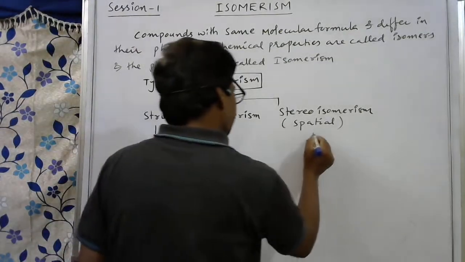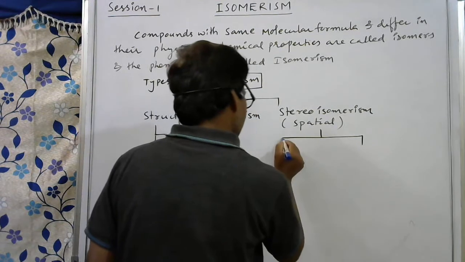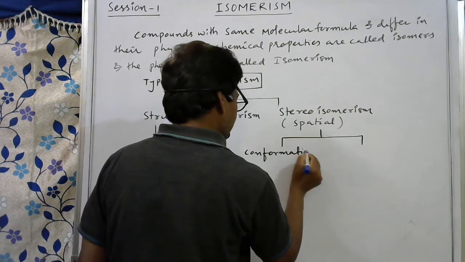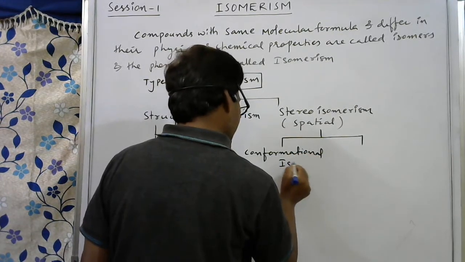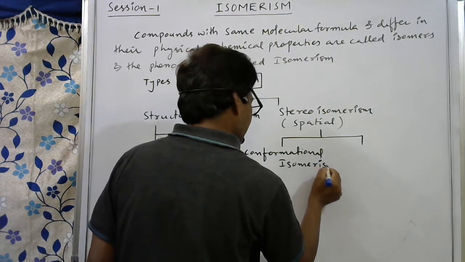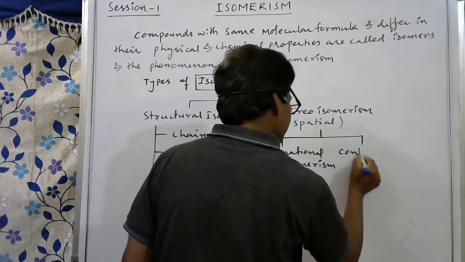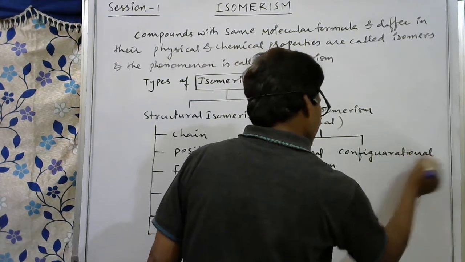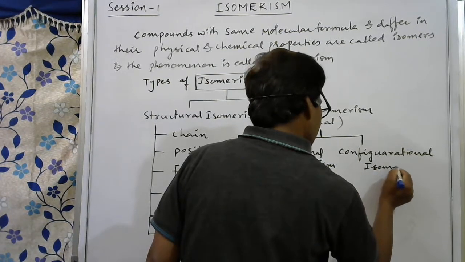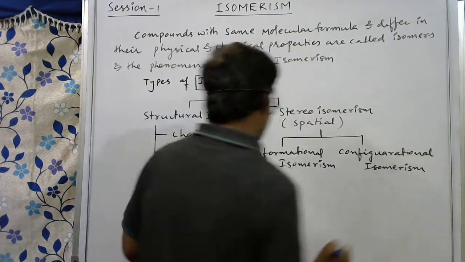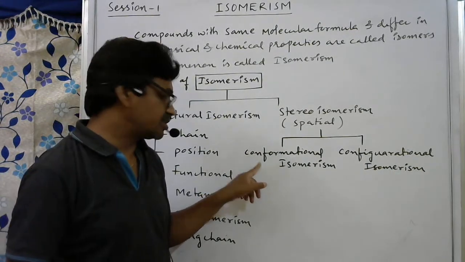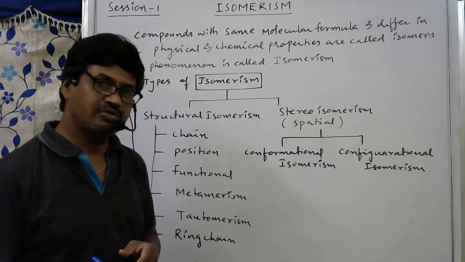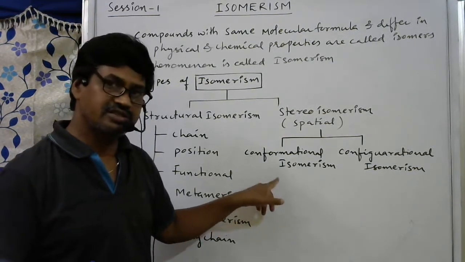In stereoisomerism, here also I am writing mainly two types. One is conformational isomerism. The other one is configurational isomerism. Generally, conformational isomerism is present in alkanes, due to free rotation of the carbon-carbon single bond. We'll discuss that in alkanes.